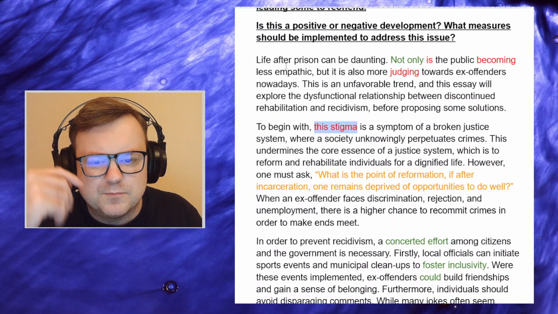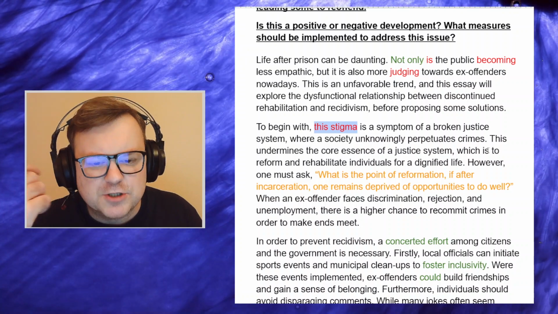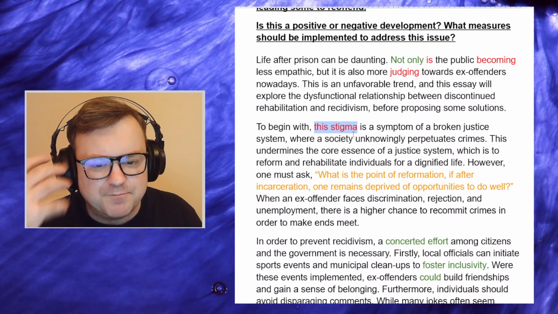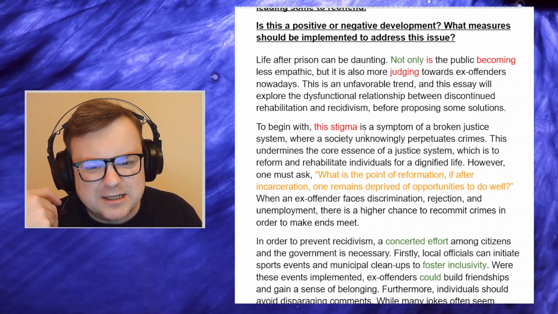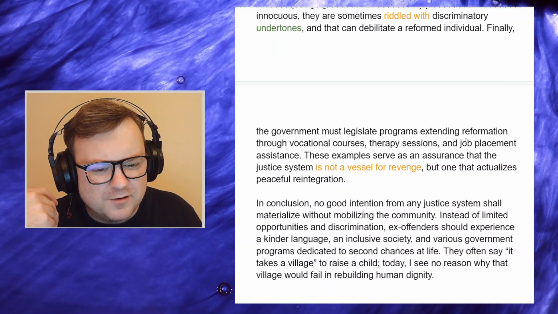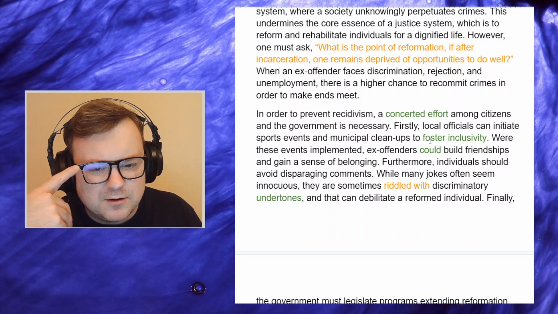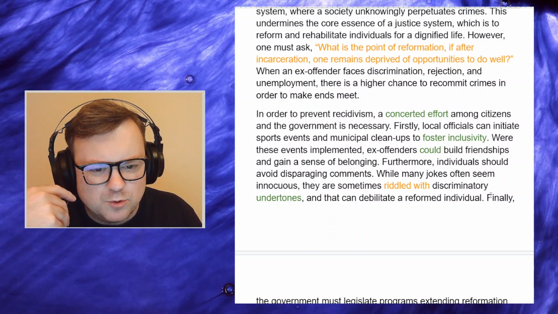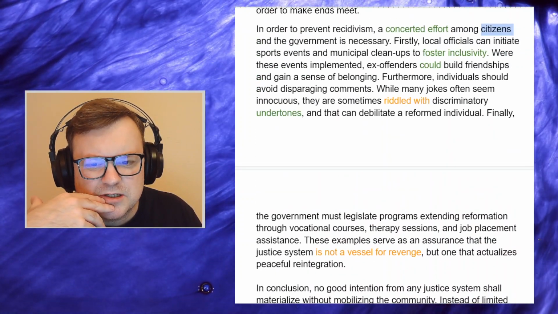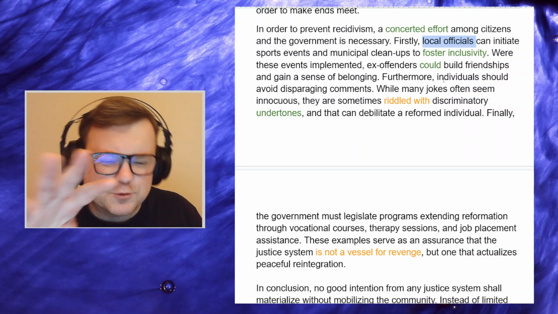So let's look at the positives first. Great paragraph structure. There is a good flow. However, this stigma, this is a little bit of an ambiguous reference. It's not immediately clear which stigma you're talking about. And also, I'm not a huge fan of the way that this was ordered with the measures among citizens and the government, and then you talk about local officials. So for me, that was just a little bit off.